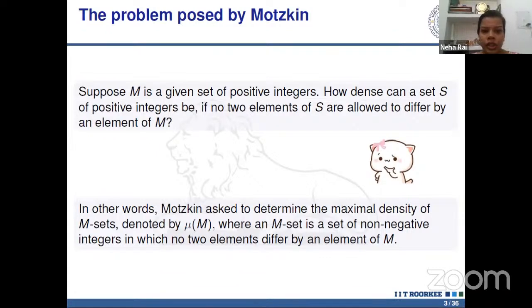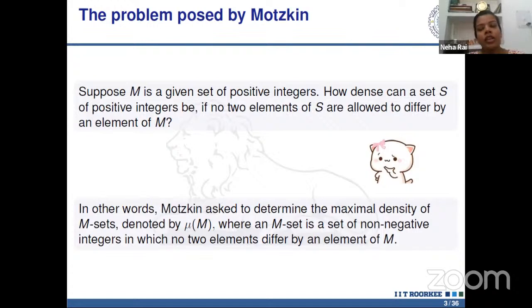What he meant to say is that suppose we have a given set of positive integers, say a subset of natural numbers, say 2, 3, 4. So we have to find the set in which the difference of any two elements does not belong to this set M. It means the difference of any two elements is not 2, 3 or 4. Let us take an example: let S be the set of multiples of 4. The difference of any two elements does not belong to the given set 2, 3, 4. So we have this type of infinite sets, say S1, S2, S3.